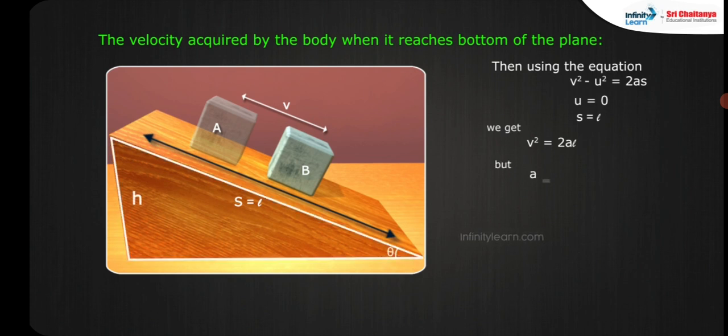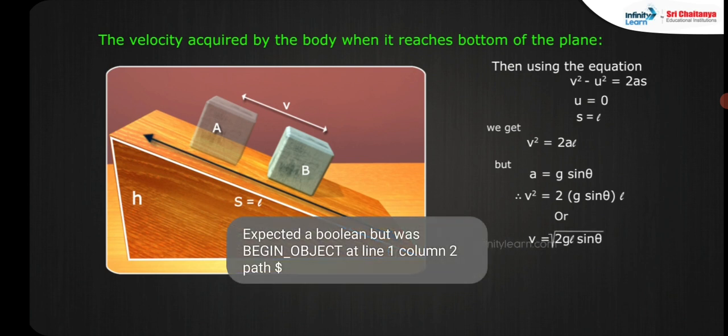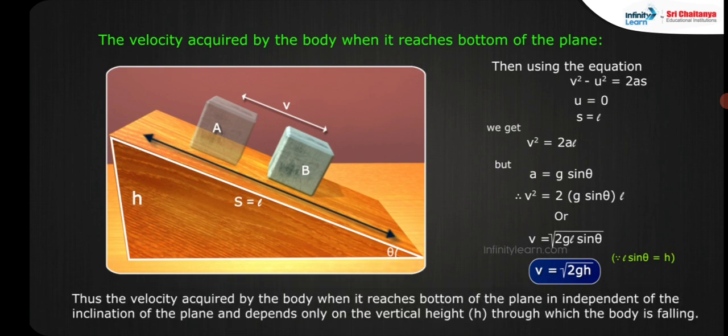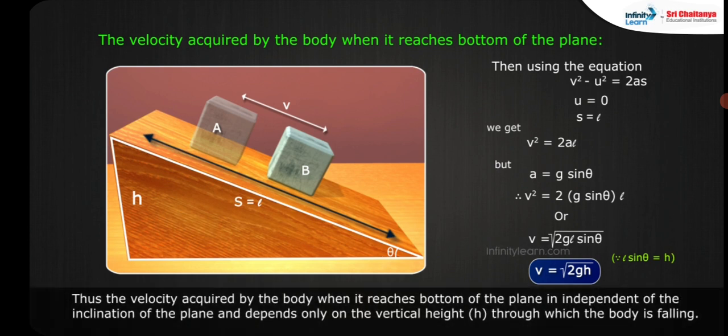But a is equal to g sin theta. Therefore, v squared is equal to 2 g sin theta times L, or v is equal to square root of 2gL sin theta. v is equal to square root of 2gh, since L sin theta is equal to h. Thus, the velocity acquired by the body when it reaches the bottom of the plane is independent of the inclination of the plane and depends only on the vertical height h through which the body is falling.